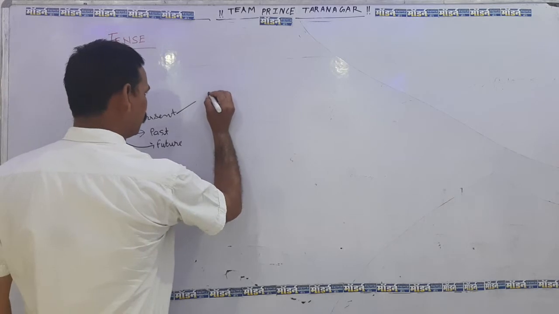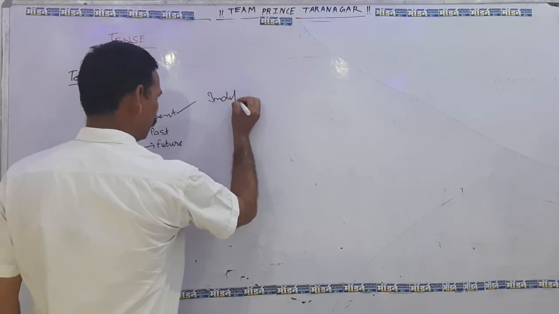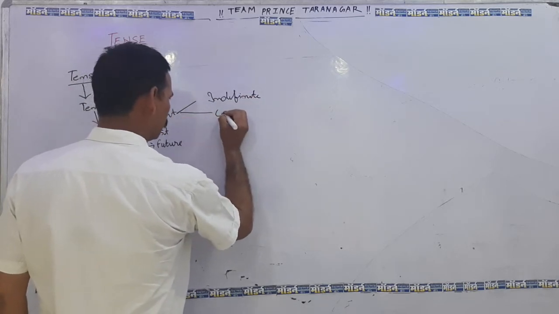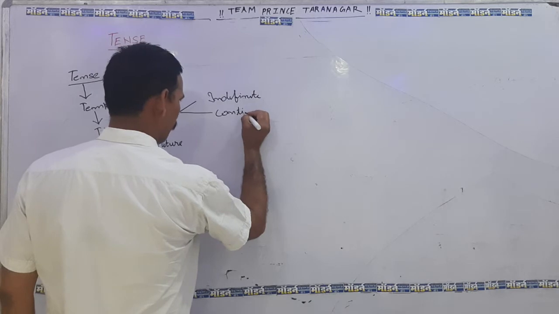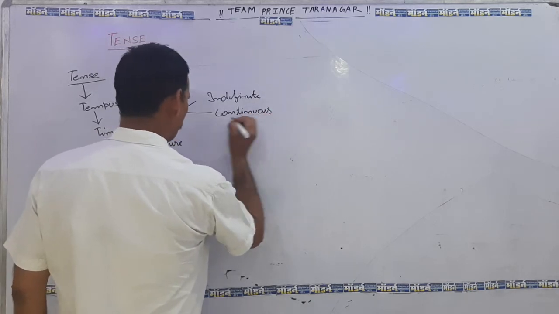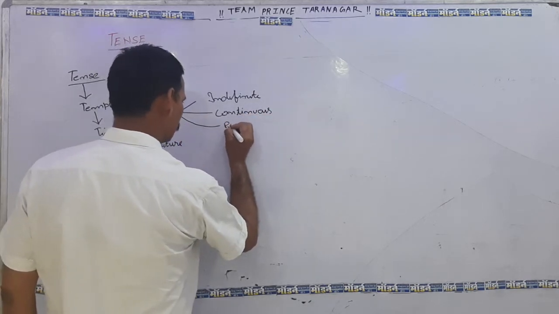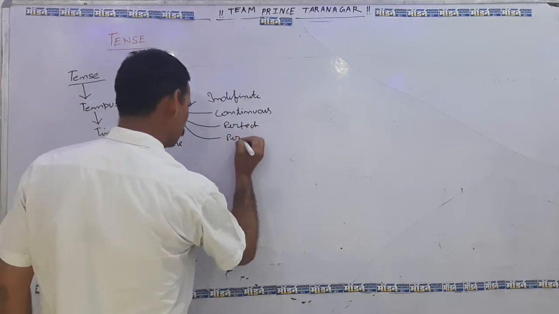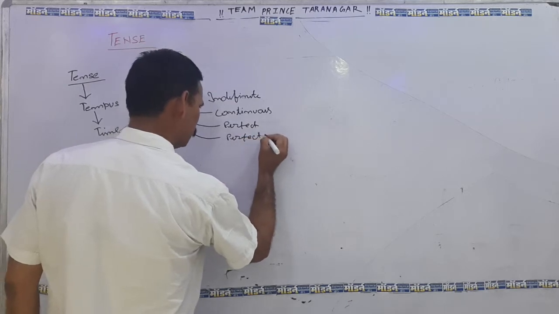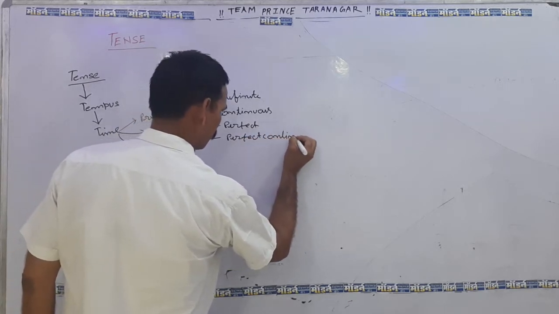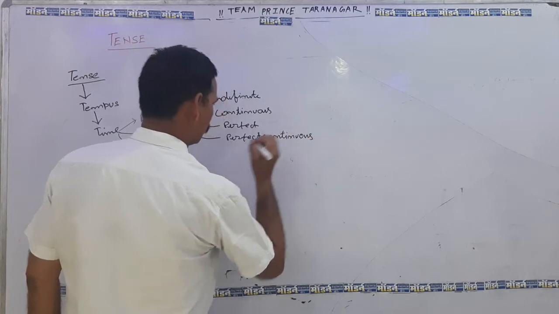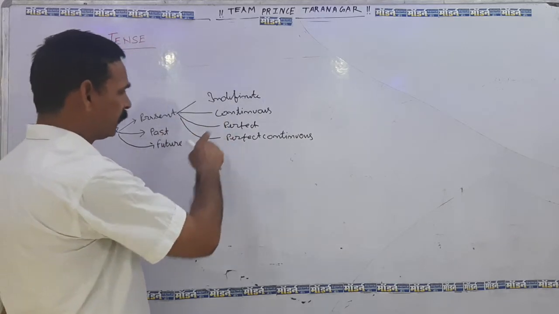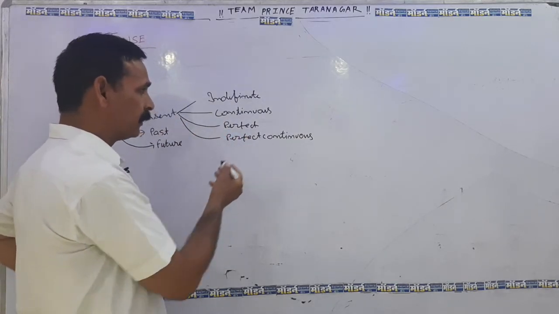Number three, perfect, and number four, perfect continuous. These are the basic parts: indefinite, continuous, perfect, and perfect continuous.